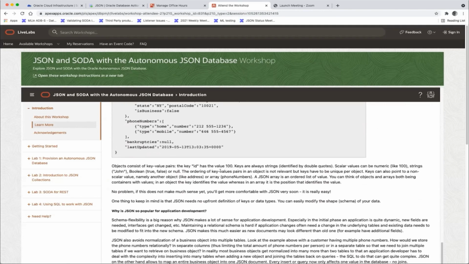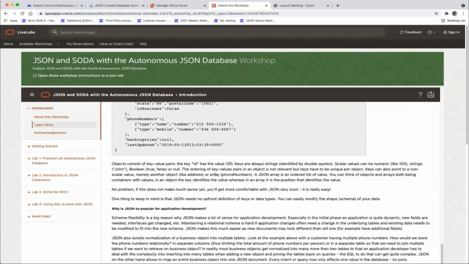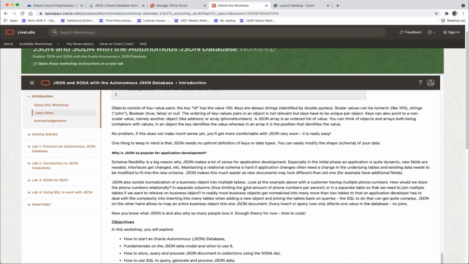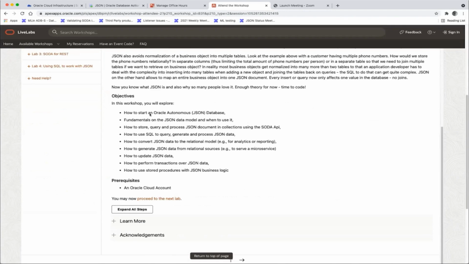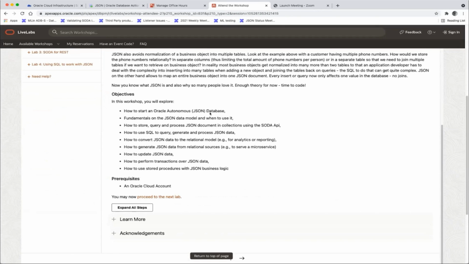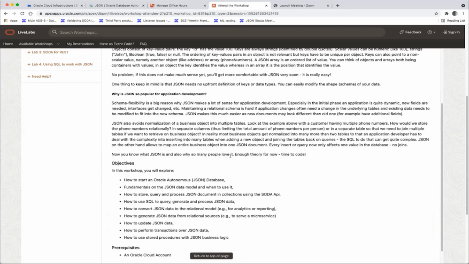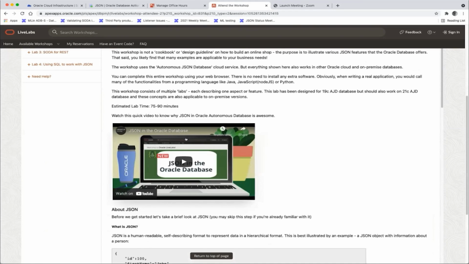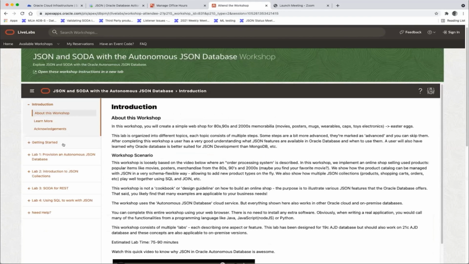So if you're very new to JSON, or if you know someone who wants to learn about JSON, this really starts with the very basics. At the end, we learn how we store, query and process JSON data. We use the Autonomous JSON Database as the container to run it, but what you learn here can definitely also be applied to on-premise databases.